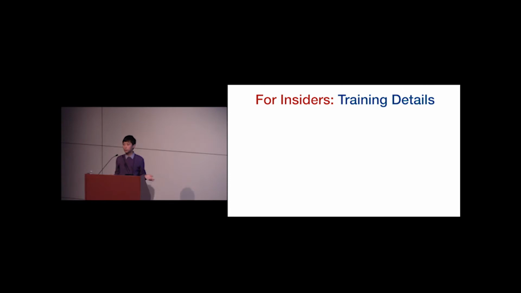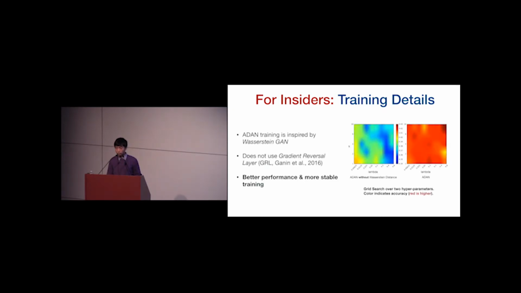So I won't have time to go into the details of the model training, but I have just one slide for those of you who are very familiar with the field and have been wondering, say, how is our model compared to domain adversarial networks by Ganin et al. Well, the one sentence short answer is that the training is not the same. So the training of ADAN is inspired by Wasserstein GAN.